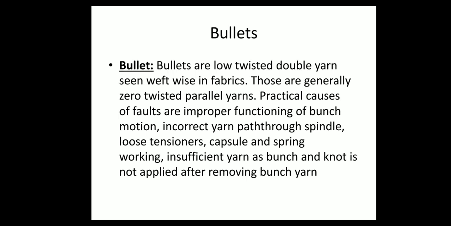Bullets are low twisted double yarn seen weftwise in fabrics. Those are generally zero twisted parallel yarns. Practical causes of bullets are improper functioning of bunch motion, incorrect yarn path through spindle, loose tensioners, and many more.